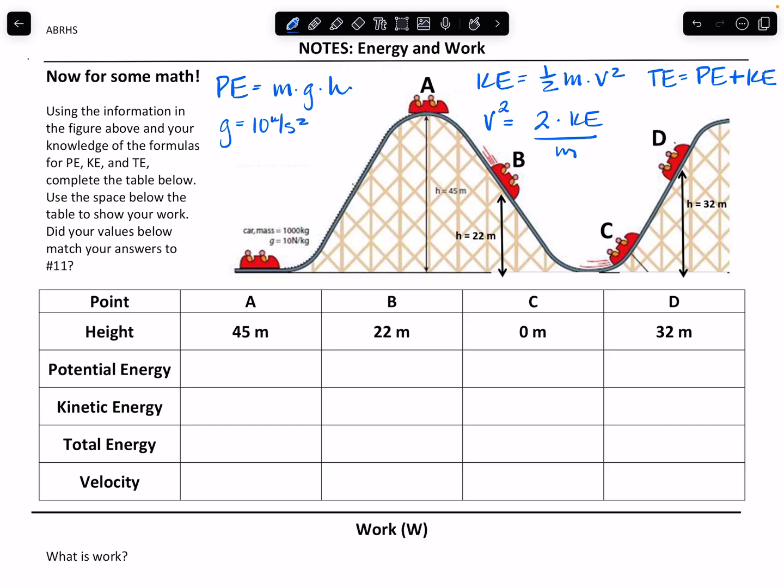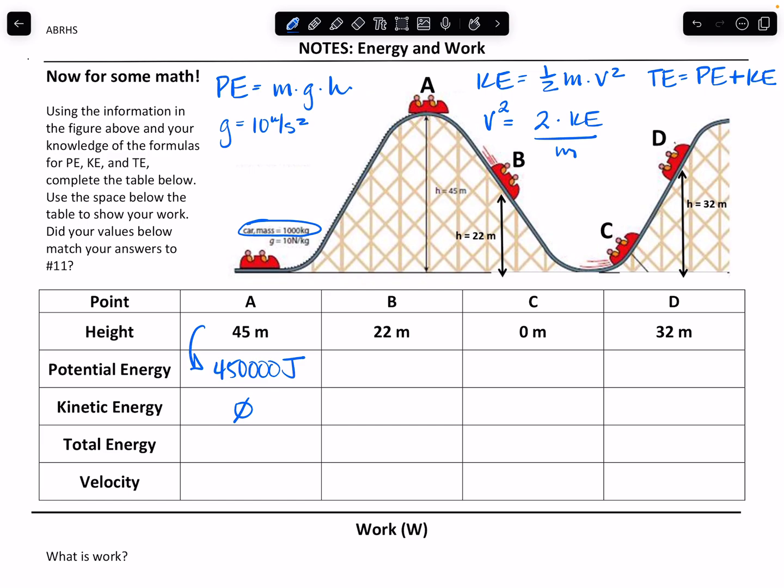All right, so we've been given the height values for these different points. We know that the mass of the car is 1,000 kilograms. All right, so I'm going to use that height and my formula for potential energy to calculate what the potential energy is for the car at position A. All right, so 1,000 times 45 times 10 gives me 450,000 joules worth of energy. All right, now this is maximum height and the car is not moving, so it has no kinetic energy.